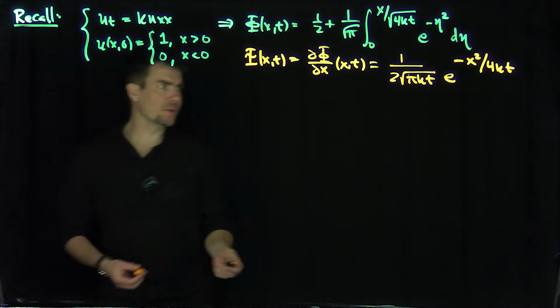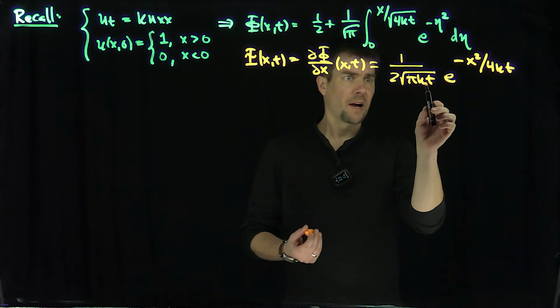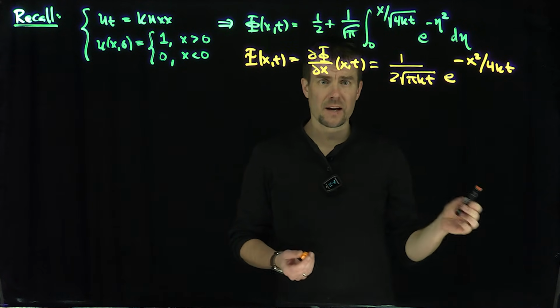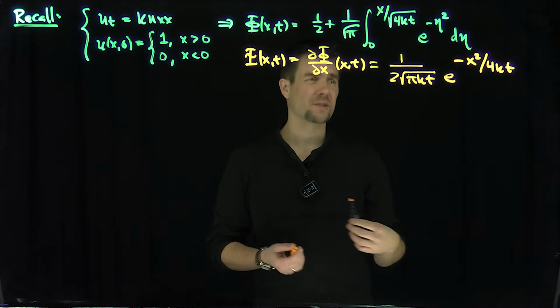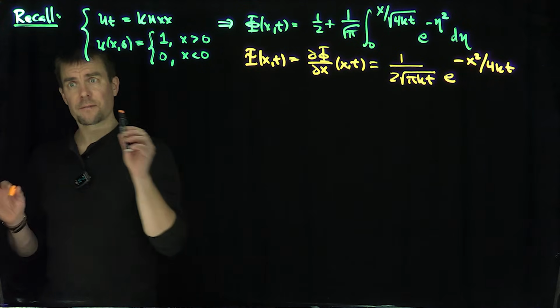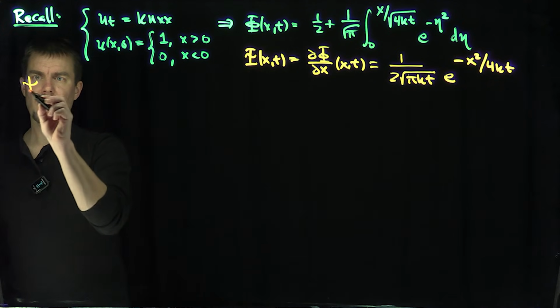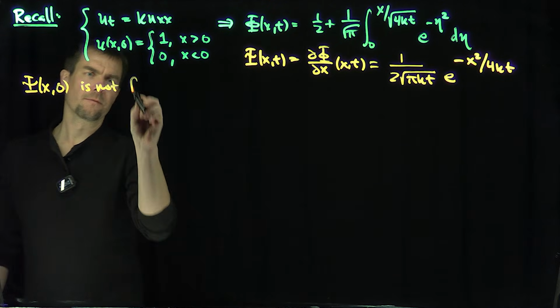And we claimed, of course, when t goes to 0, what's happening over here? When t goes to 0, I have a 0 in the denominator and I have this e to the negative infinity, so that's going to be another 0. So I have 0 over 0. It doesn't quite make sense. So strictly speaking, this is not defined for t equals 0. So note that ψ(x,0) is not formally defined.